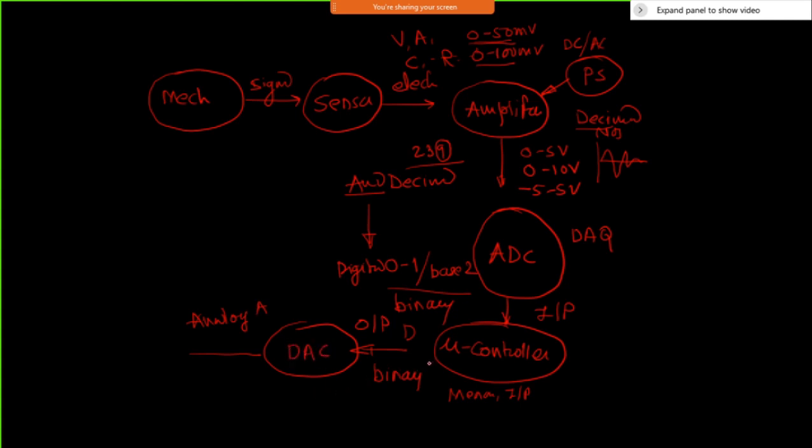There is another way people do it, that is a PWM signal, which is called pulse width modulation. In that case you don't need these DACs. That is also one of the options you can think of. And this DAC gives an output, again in the form of 0 to 5 volt, maybe minus 5 to 5 volt, or minus 10 to plus 10 volt or something like this.